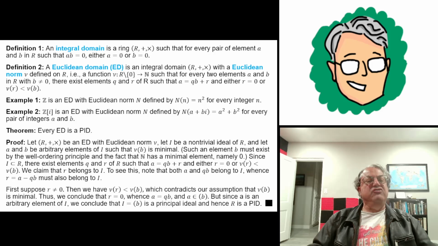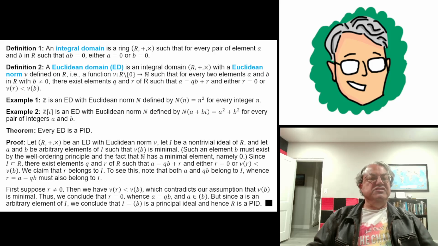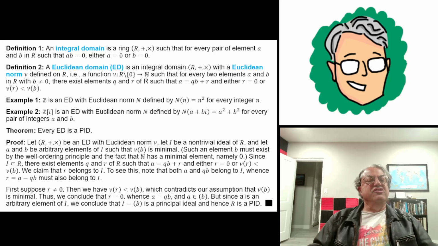But if you have a remainder, what has to be true is that the Euclidean norm nu of r has to be strictly less than nu of b. You're probably familiar with this. Like I said, the ordinary integers are a Euclidean domain because nu is just the absolute value in that case. Or it could be the square of the absolute value, if you want to make sure that it's non-negative. Anyway, the Gaussian integers are also a Euclidean domain.